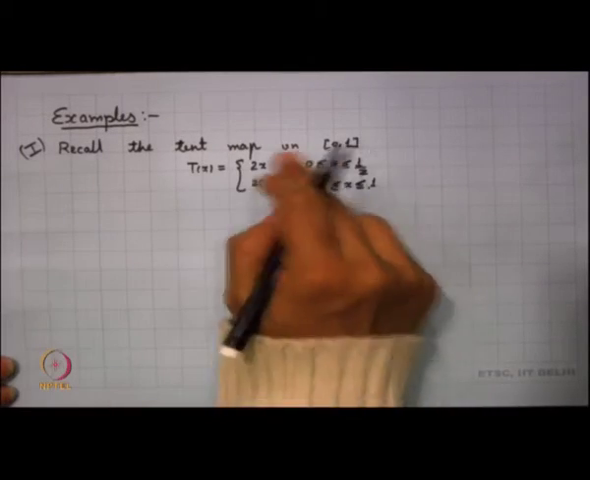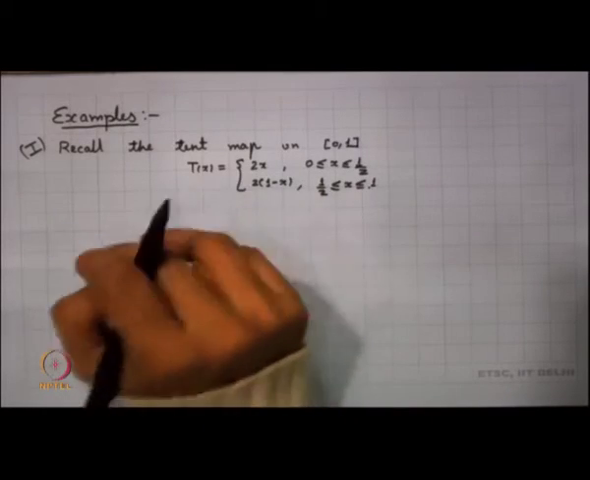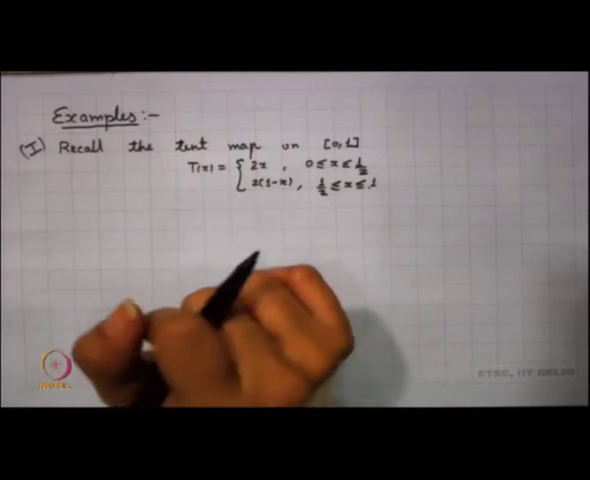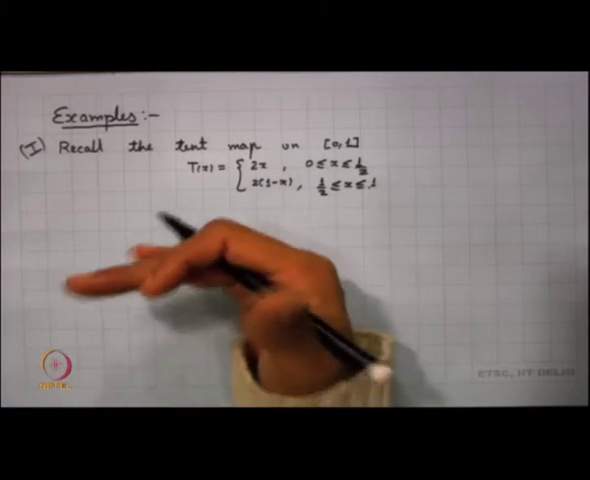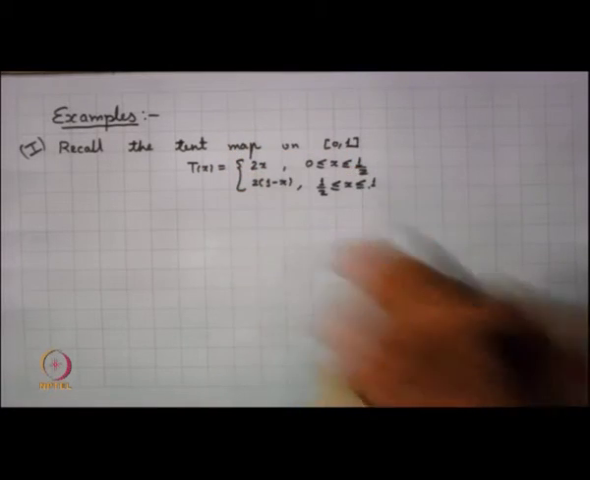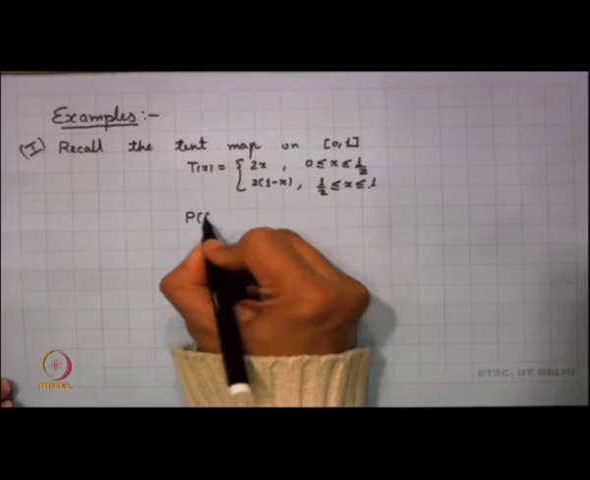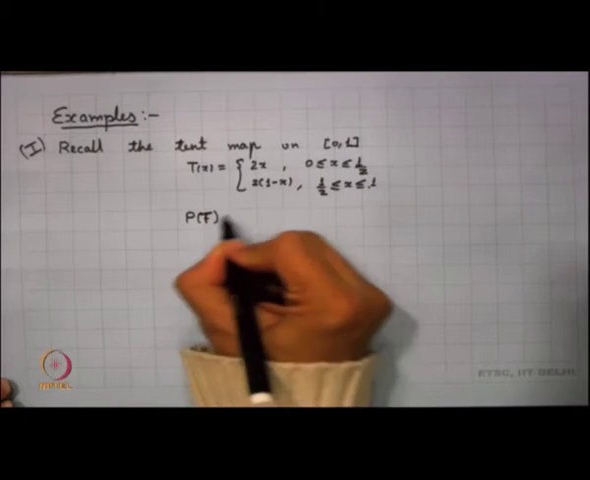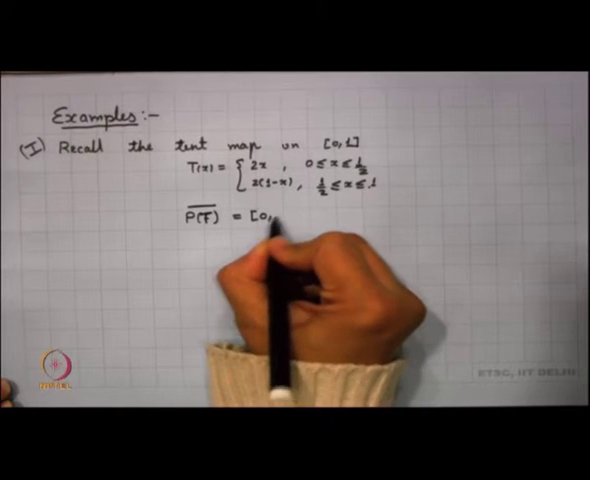So, we recall the tent map on [0,1] and we recall some of the properties of the tent map that we had studied, and one of the properties that we had studied was that in the tent map the set of periodic points is dense. So, we had studied here that for the tent map, the closure of P(T) was the whole of [0,1].